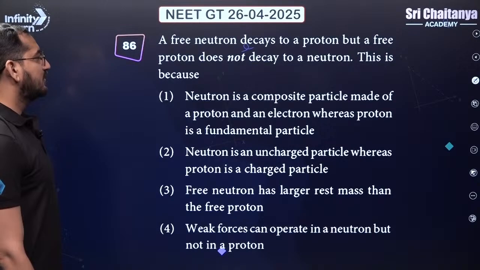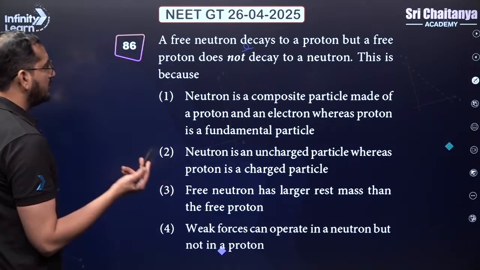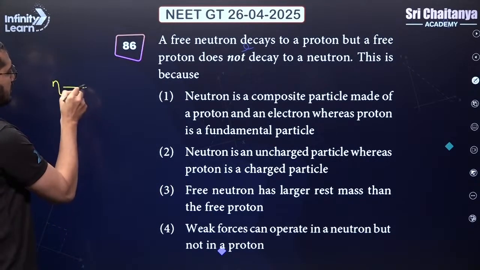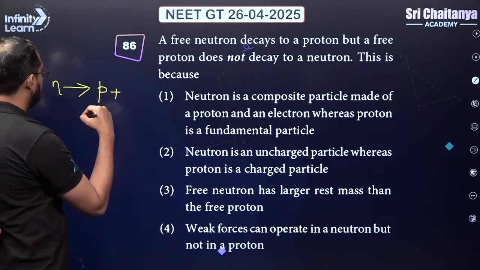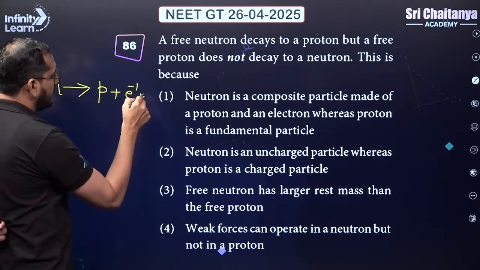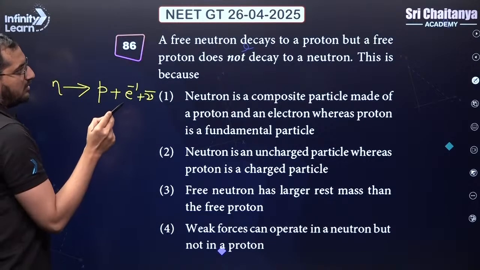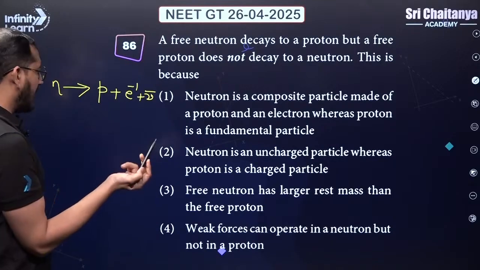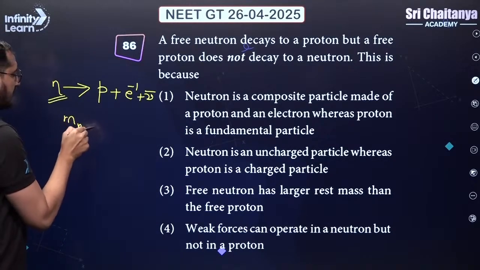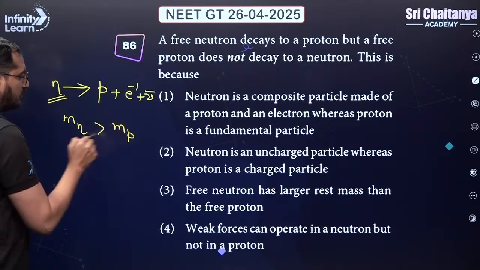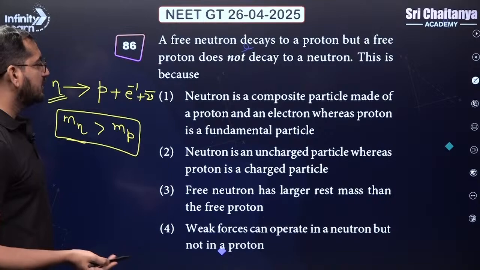Again a theory question from the chapter nuclei. A free neutron decays to a proton. The neutron decays to a proton and it will emit one electron and one antineutrino. A free neutron actually decays because the rest mass of neutron is slightly more than the rest mass of proton. Because of that, neutrons are not stable outside the nuclei.